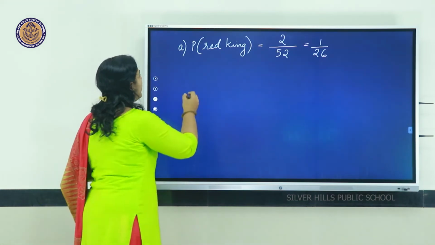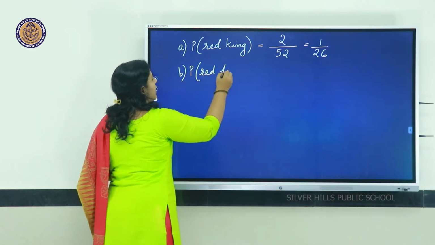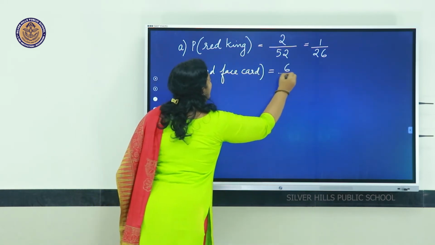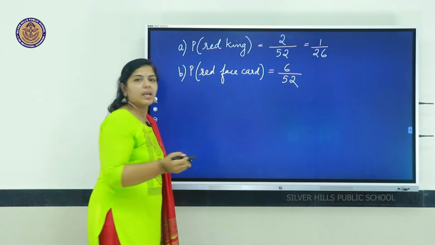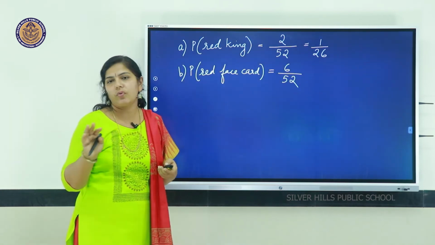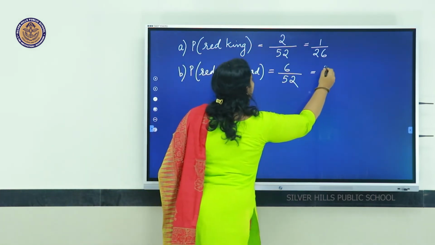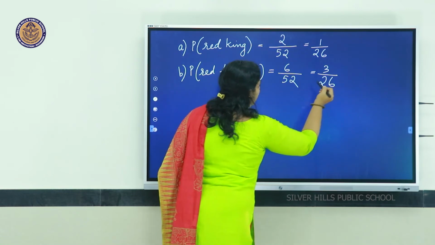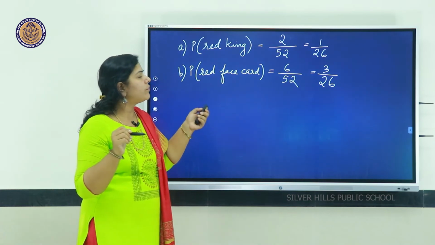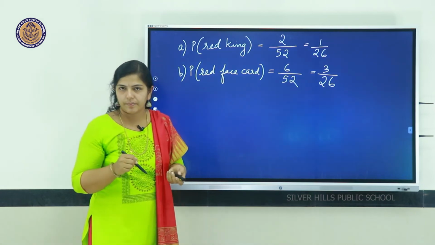That is, probability of getting a red face card is 3 plus 3, that is 6 out of 52. 6 red face cards are there out of 52 cards. If we simplify, we will get 3 by 26. 26 2s are 52, 3 2s are 6. That is 3 out of 26 is the probability of getting a red face card.